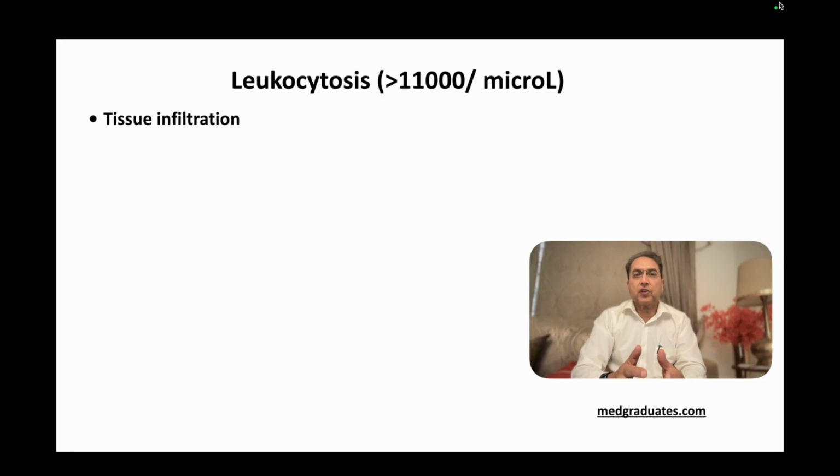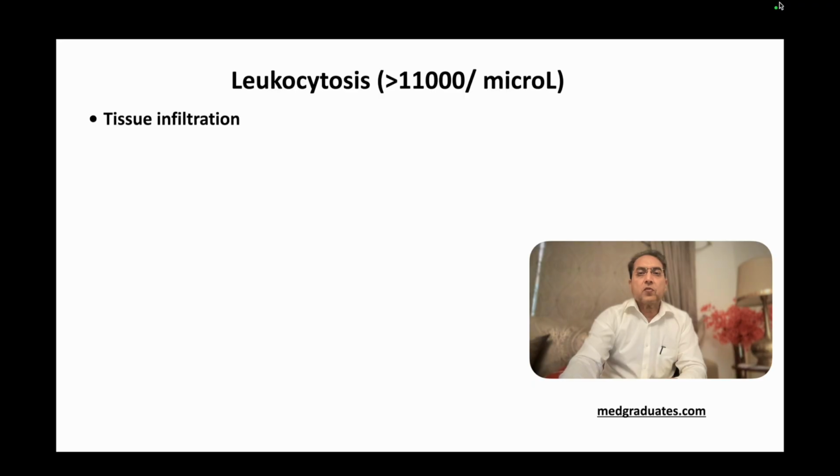What is meant by tissue infiltration? Tissue infiltration is the phenomenon in which cells or hormones or chemicals are present in areas where they are not normally present, or if they are present in small amounts. In tissue infiltration, they are present in very large amounts. For example, white cells are normally present in bone marrow, but they are present in very large amounts in bone marrow, more than normal. This may be tissue infiltration. Similarly, the white cells are not present in the spleen in excess amounts. If they are present in very large amounts, this is tissue infiltration.